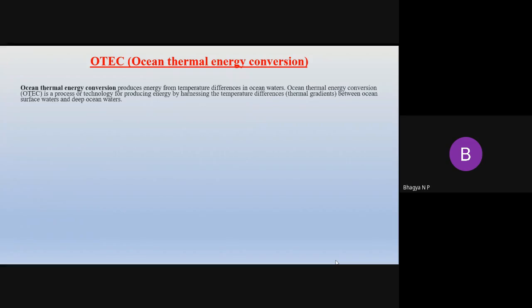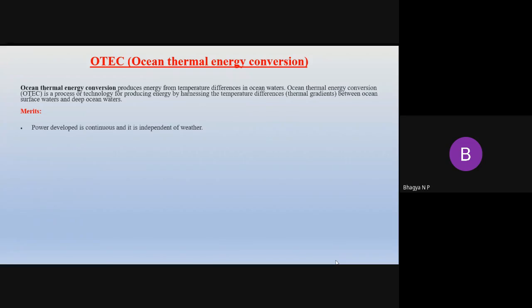Because of this temperature difference, energy is produced, and that energy we call OTEC. OTEC is a process or technology for producing energy by harnessing the temperature difference between ocean surface water and deep ocean water.